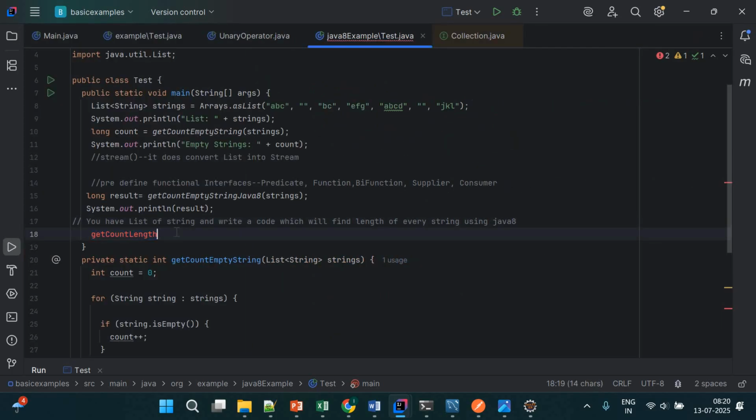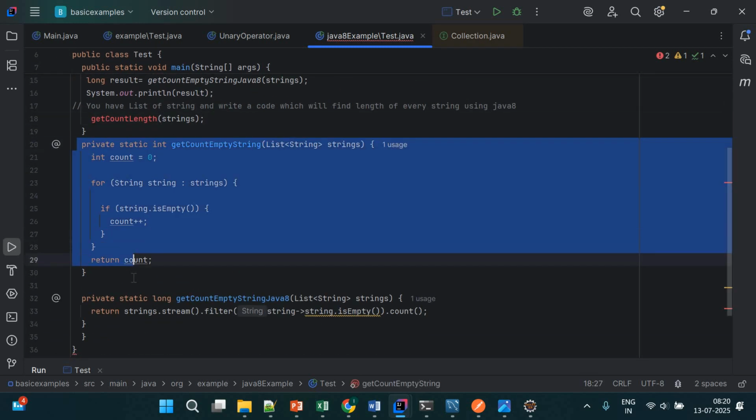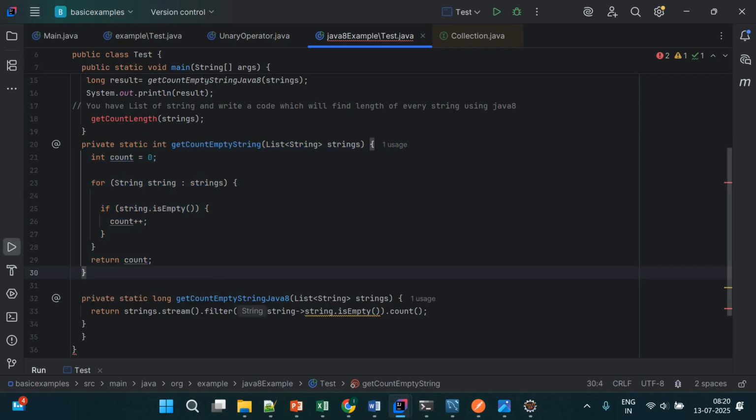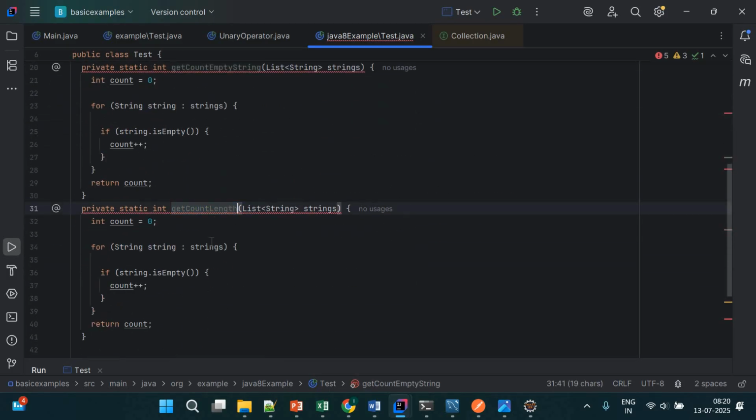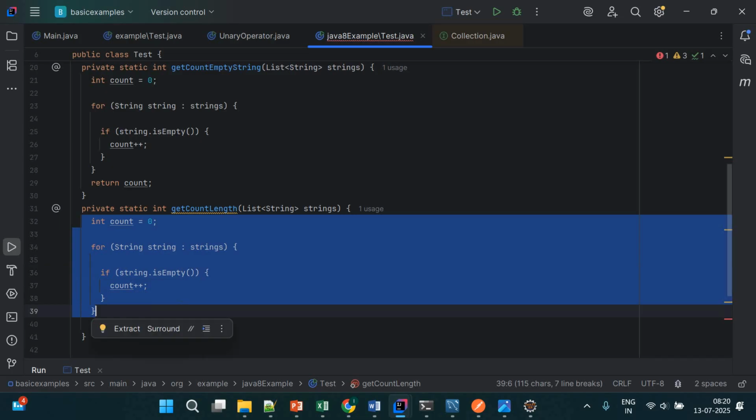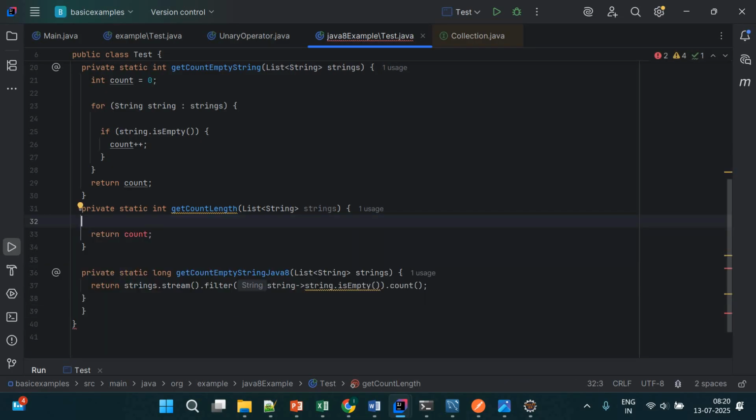First you will write one method like getCountLength, which will take a list of strings as a parameter. Then I will make one more method here, same as that, and the name of this method will be getCountLength. The logic will be different here. If you want to find length, then it will calculate the length only, so that could be the logic for it.